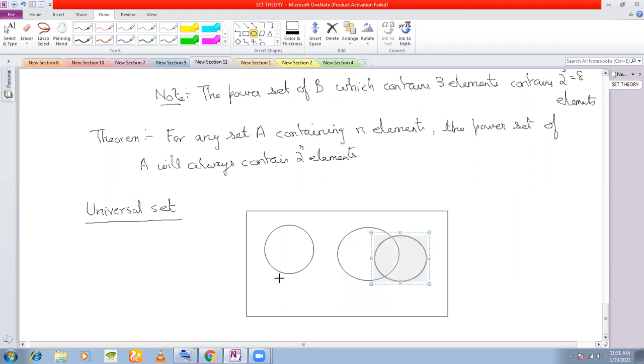The universal set is normally denoted by U or sometimes also by I, and these sets are represented as circles.